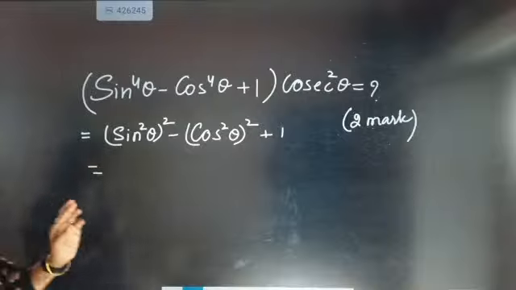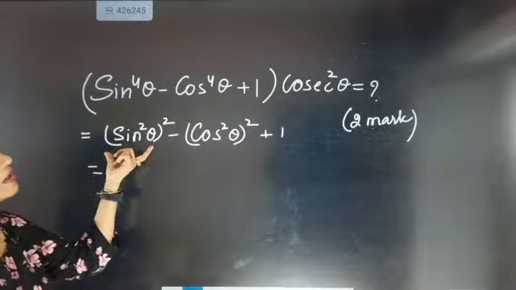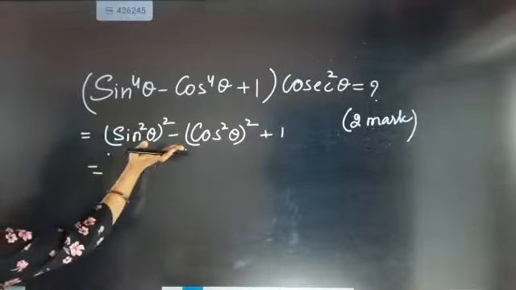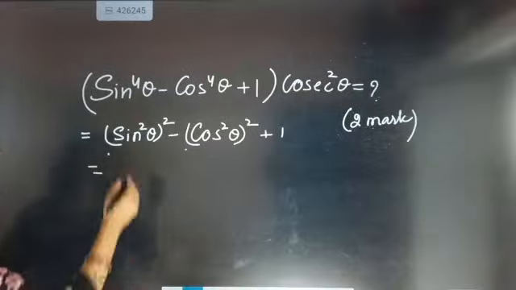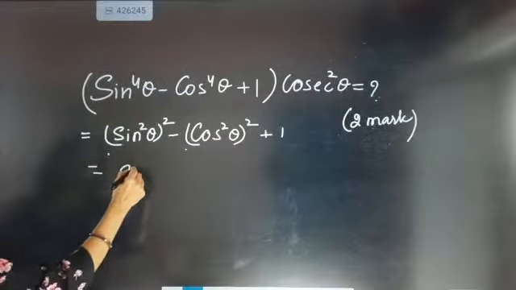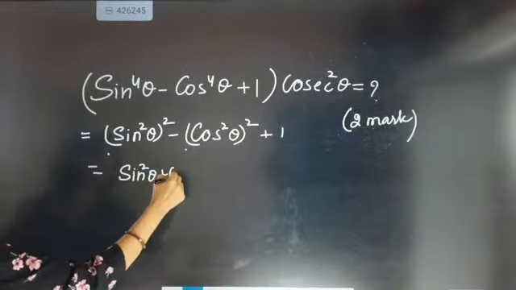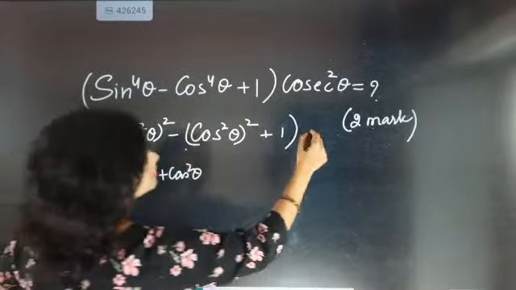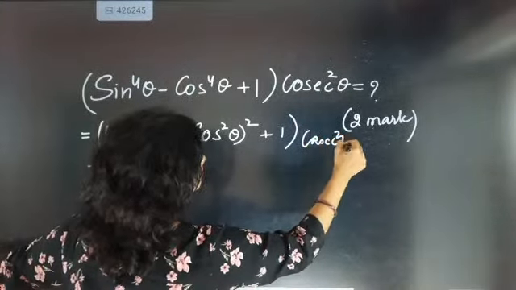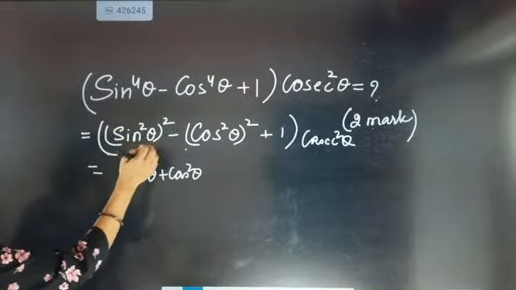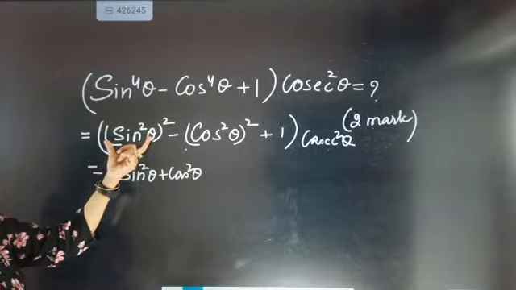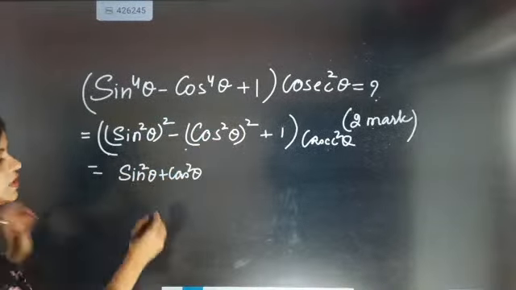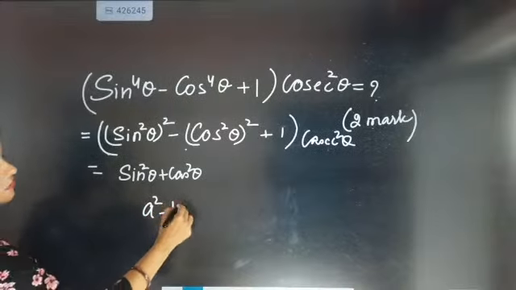So now it is coming in the formula a square minus b square. And you know the value of a square minus b square. Outside cosecant square theta is there. Look here very nicely, you see this whole square and this whole square, it is just coming as a square minus b square.